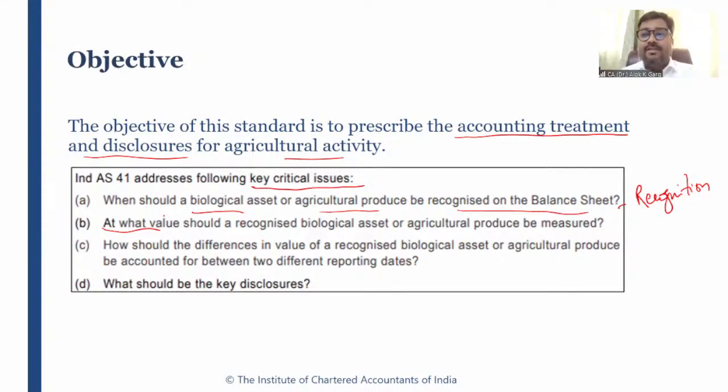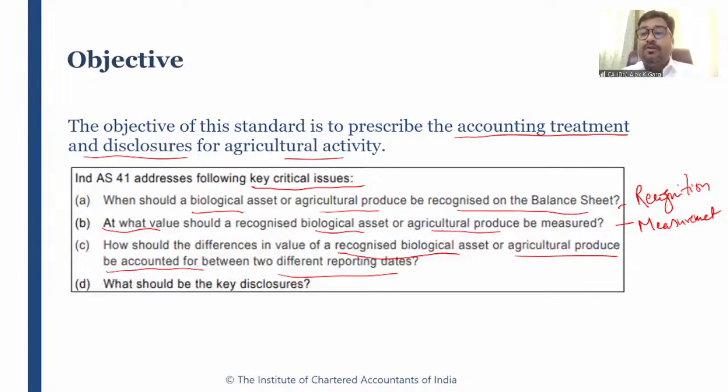For recording such things in the books of accounts, you need a value. So this standard also addresses at what value such biological asset or agricultural produce should be measured. So this standard also solves the problem of measurement. And how should the difference in the value of a recognized biological asset or agricultural produce be accounted for between two different reporting dates?